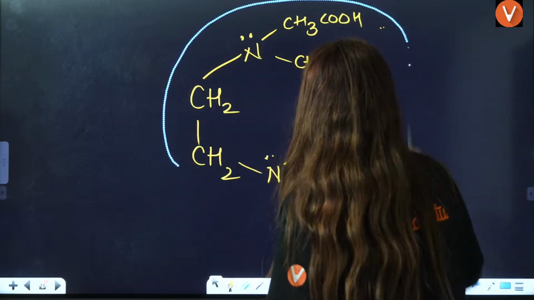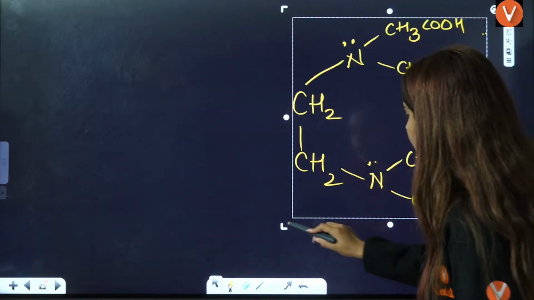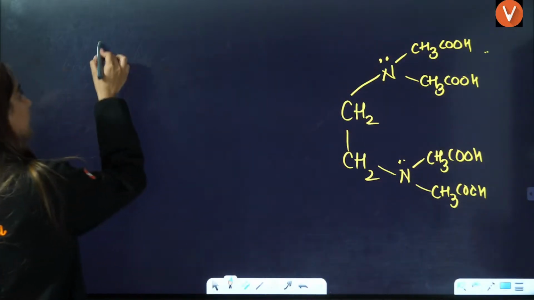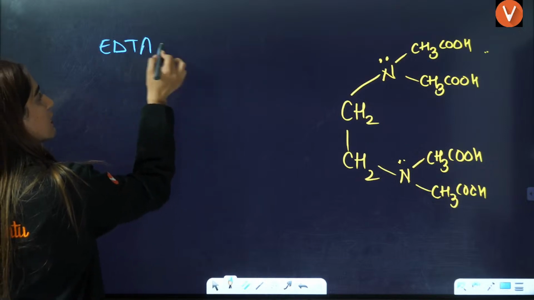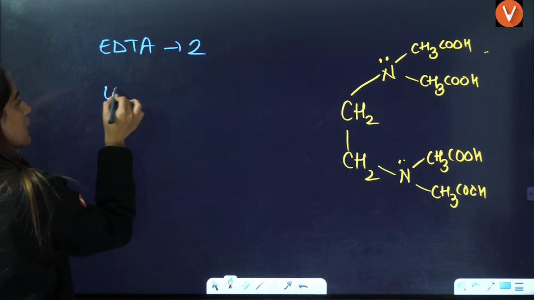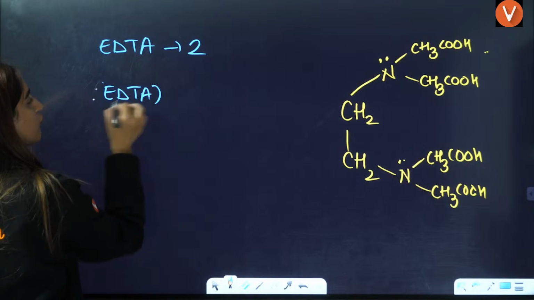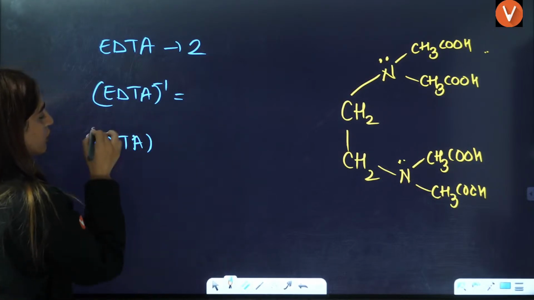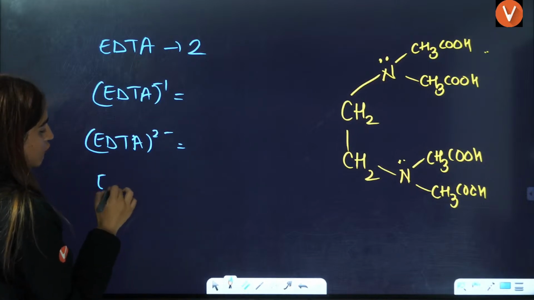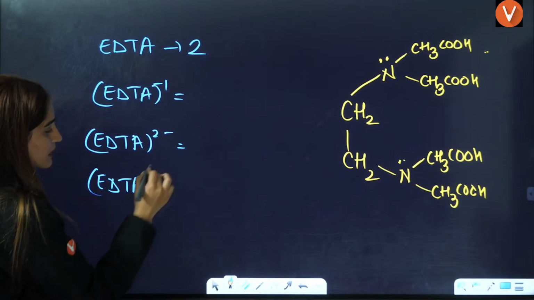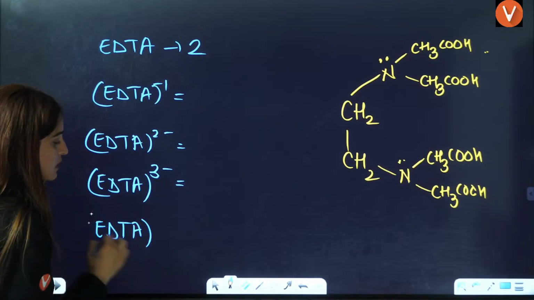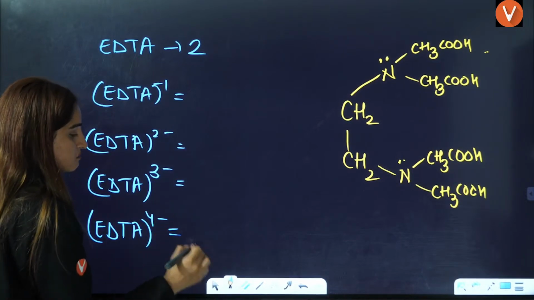So EDTA, very important thing guys, I'm writing here for your JEE Mains, right? If you have EDTA simple, that has two donating sites. If you have EDTA with one negative, EDTA with two negative, EDTA with three negative, right? EDTA with four negative sign here, right? Okay.